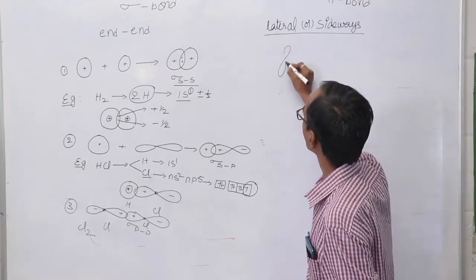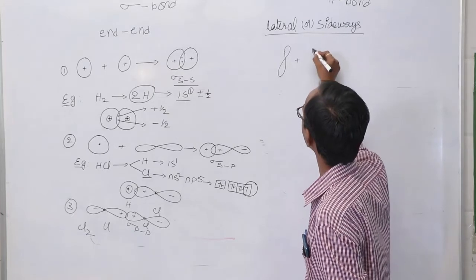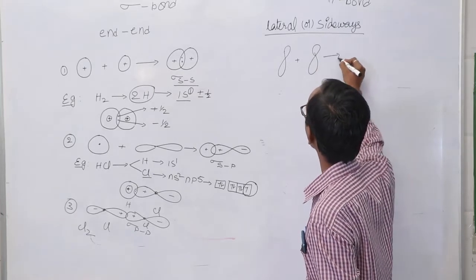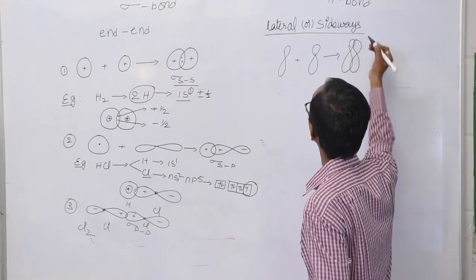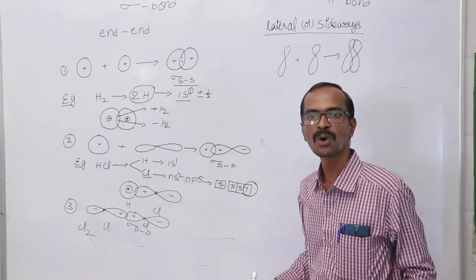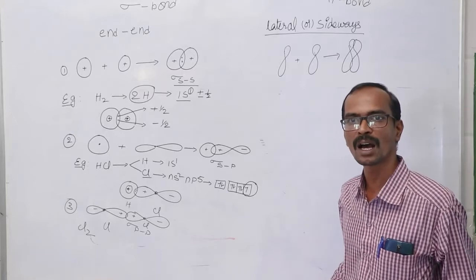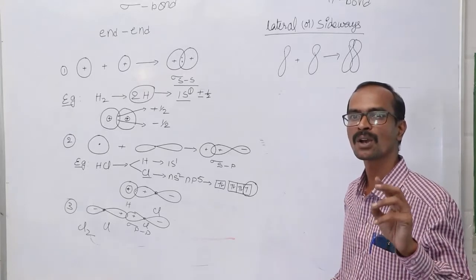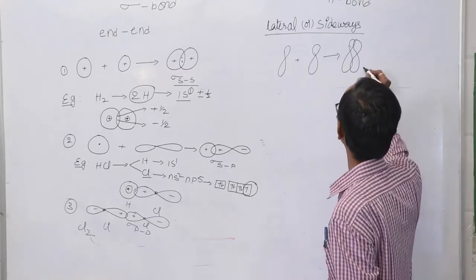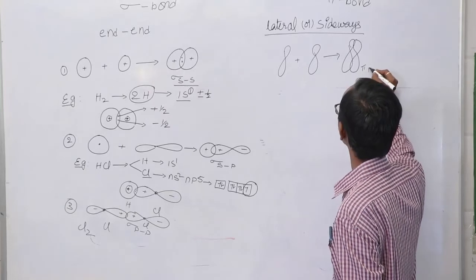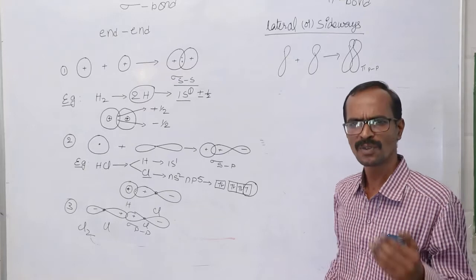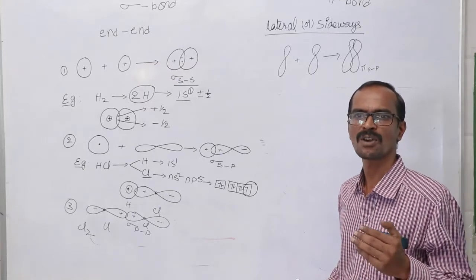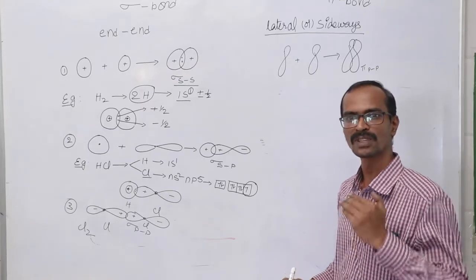If two p orbitals overlap one with another laterally or sideways, that results in the formation of a pi bond. If a pi bond is formed due to the lateral overlapping of two p orbitals, that is called a pi pp bond. We will see the examples for the formation of pi bonds at the end of this video.